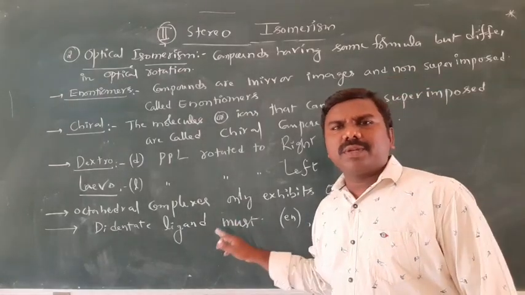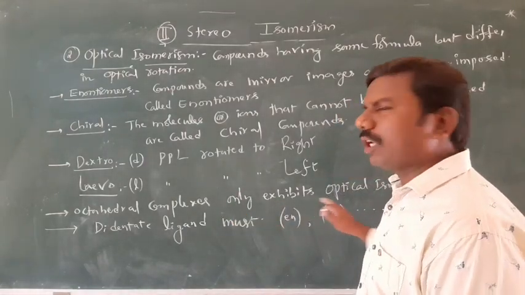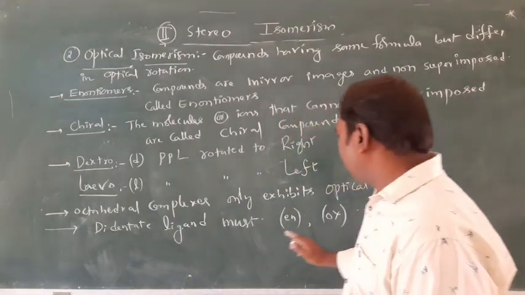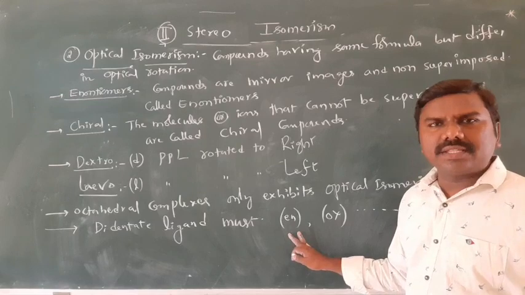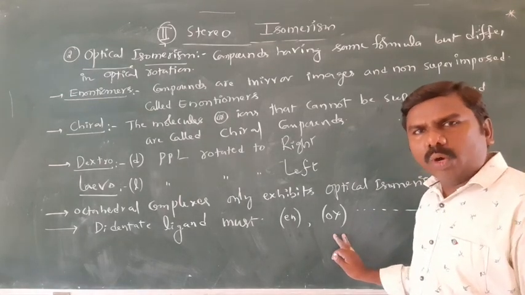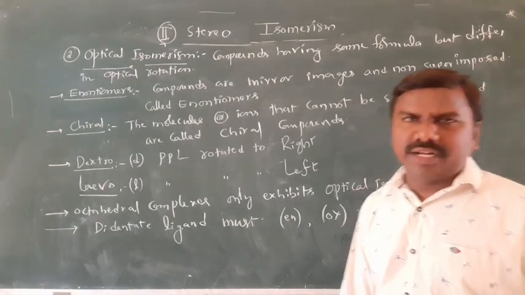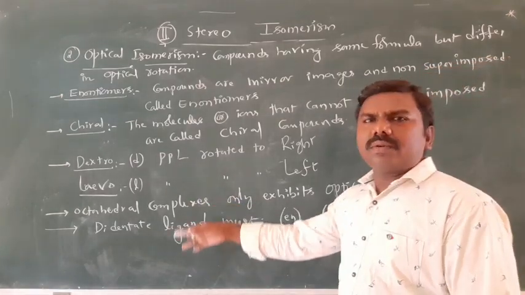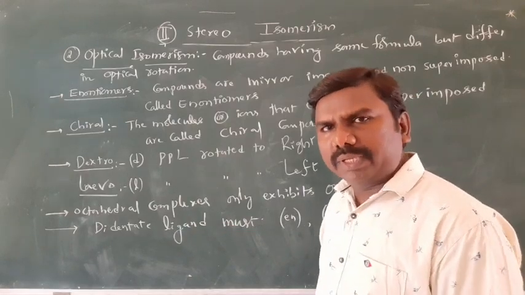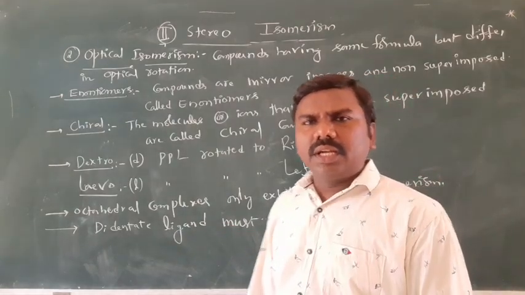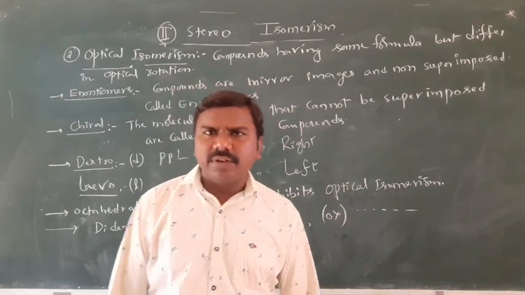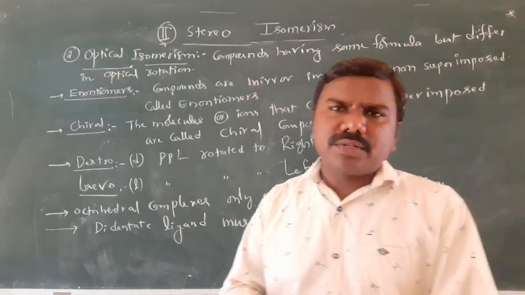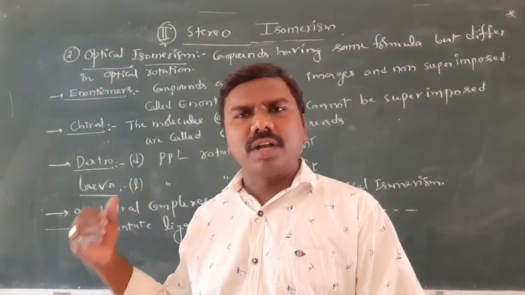This type of isomerism is observed only in octahedral complexes, and that too with didentate ligands, such as ethylene diamine, indicated as en, and oxalate, ox, which is C2O4 2-. In such cases only can you observe it. Why only in this, and why not in tetrahedral and other complexes? The simple reason is the arrangement of ligands around the central metal atom. A few examples we'll observe now.